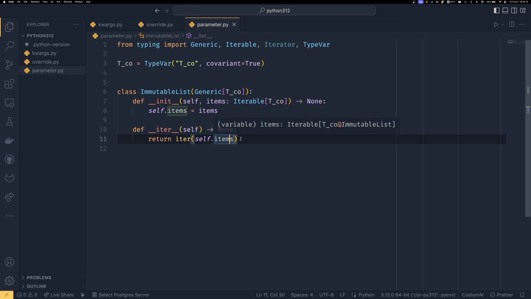So this is our ImmutableList class. It is a very simple implementation of a list that you can't change, basically, but you can iterate through, which is cool. So once you set the list, you can't change it or anything.